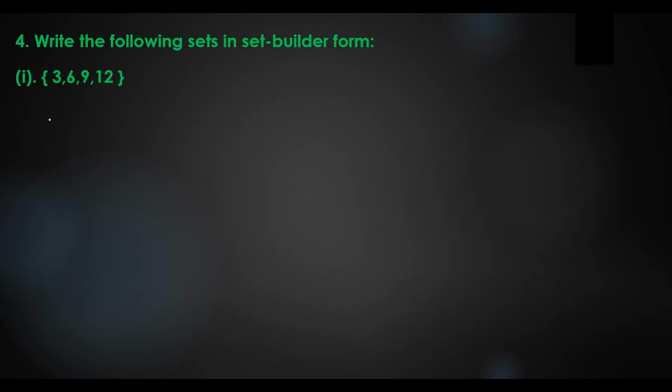So let us take set A is equal to set of x such that x is equal to 3n, where n is equal to 1, 2, 3, 4.